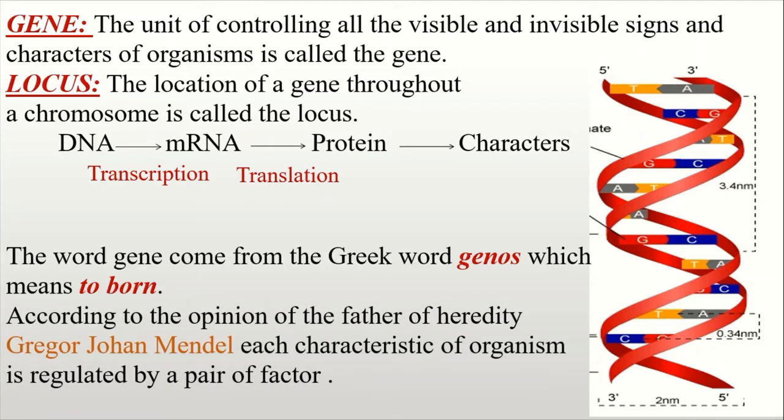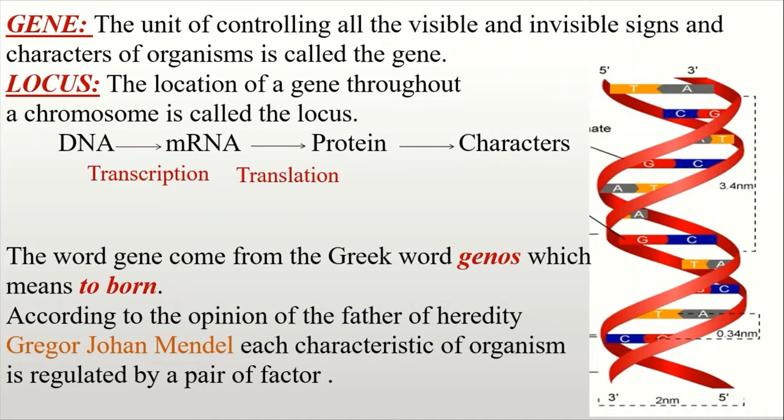Gregor Johann Mendel in 1860 for the first time observed in his experiment with pea plants that hereditary characters are transmitted from the parents to the offspring by certain rules, which are controlled by some particles called factors.